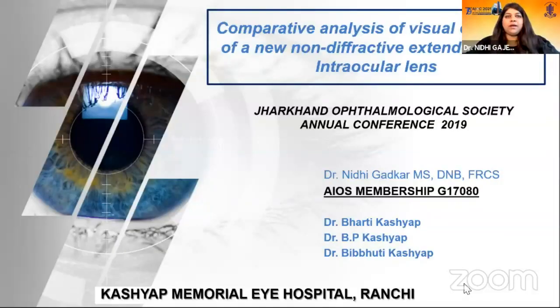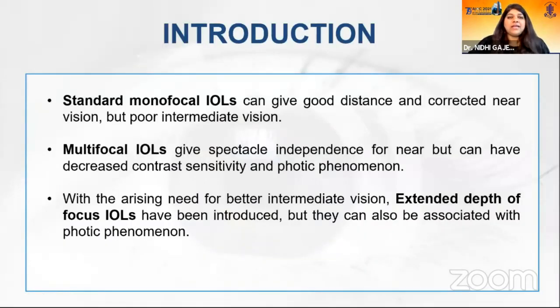Good morning, everyone. I would be talking about comparative analysis of visual outcomes of a non-diffractive extended vision new intraocular lens. I have no financial disclosures. So standard monofocal IOLs can give good distance and corrected near vision, but poor intermediate vision. Multifocal IOLs give spectacle independence for near, but can have decreased contrast sensitivity and photic phenomena. With the arising need for better intermediate vision, extended depth of focus IOLs have been introduced, but they can also be associated with photic phenomena.